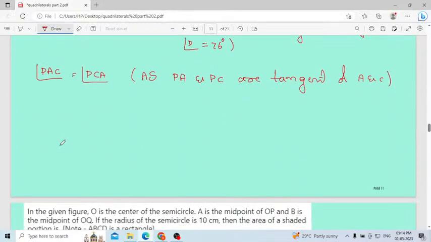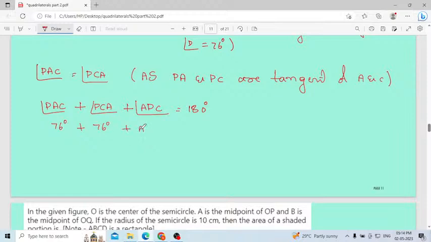Next, only one last point is there. PAC plus PCA plus APC will be equal to 180 degrees. Already you know this angle is 76, this also 76.